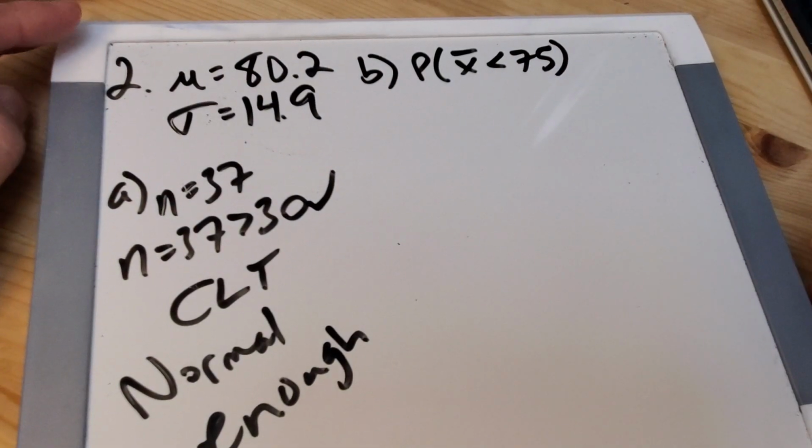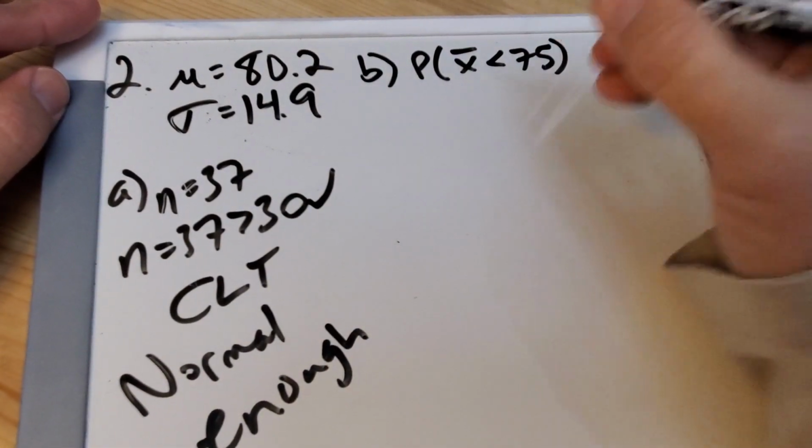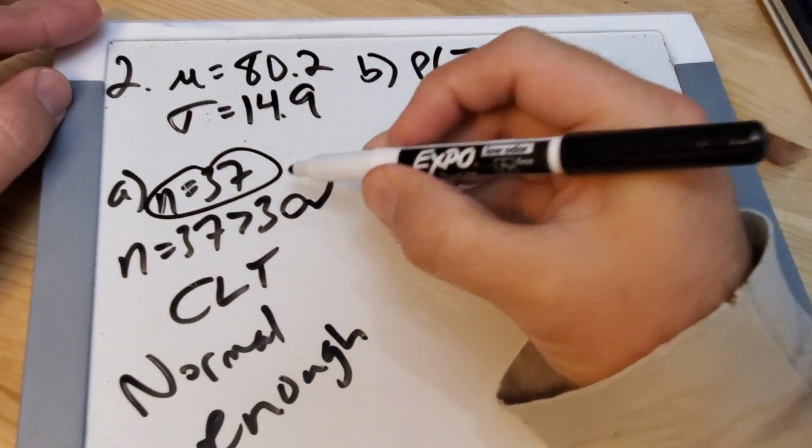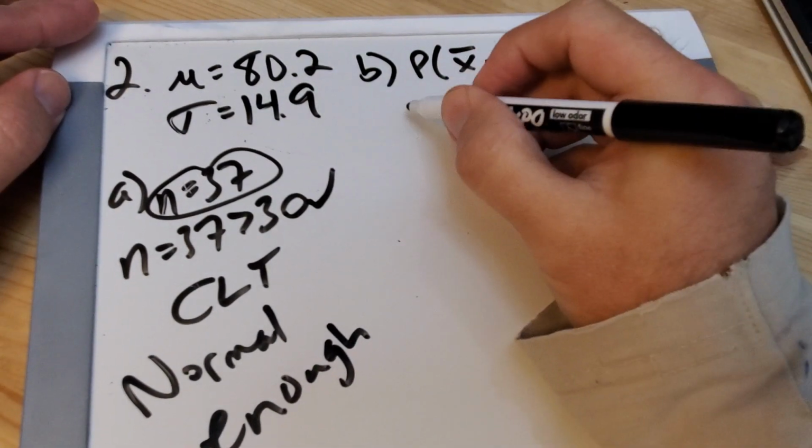We want this group of people to die before they hit 75. So the very first thing I need to do, again, I took a sample. I have a question about the sample mean. Therefore, I need to change.